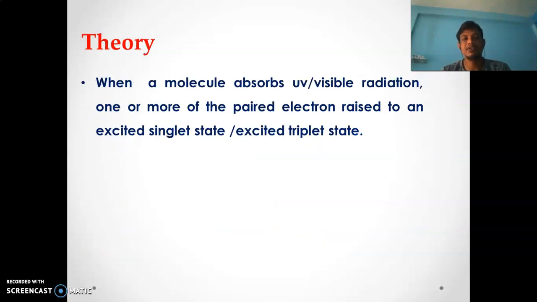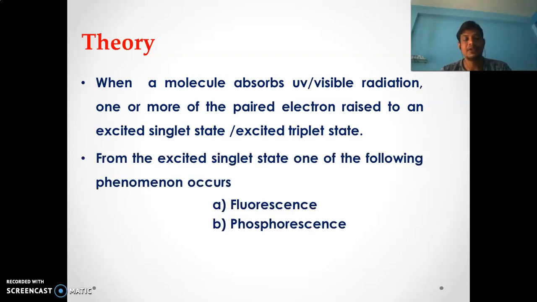Next, we come to the theory of fluorimetry. When a molecule absorbs UV visible radiation or a beam of light, one or more of the paired electrons rise to the excited singlet state or excited triplet state. From this excited singlet state, some phenomena may occur, and those are fluorescence and phosphorescence. I already told you what fluorescence and phosphorescence are.